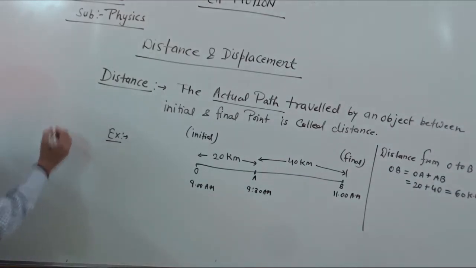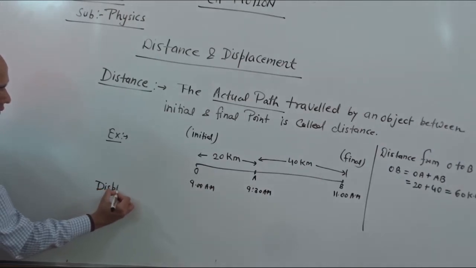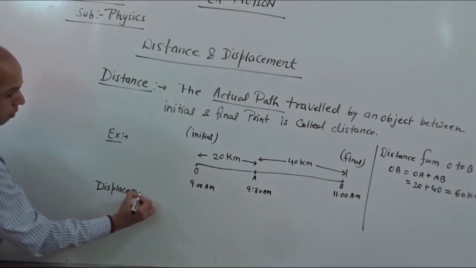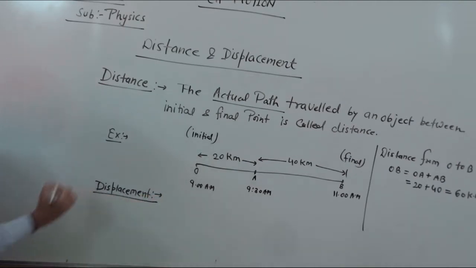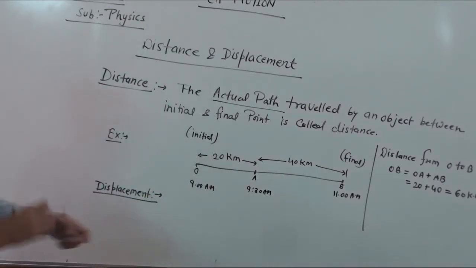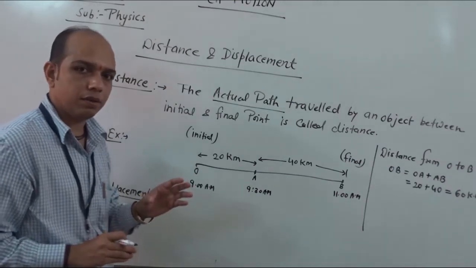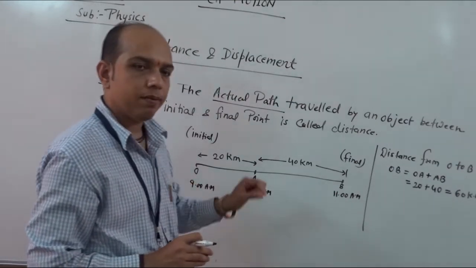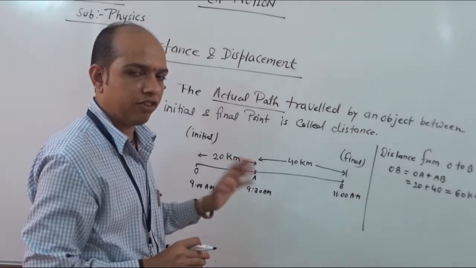Next we come to displacement. Displacement means the shortest path between initial and final point with direction.